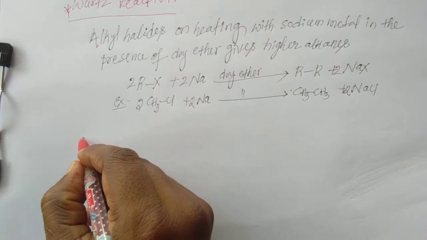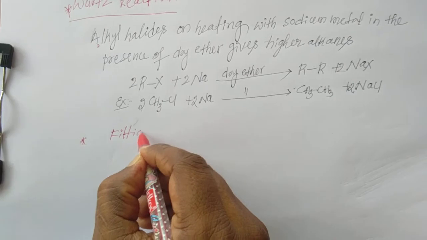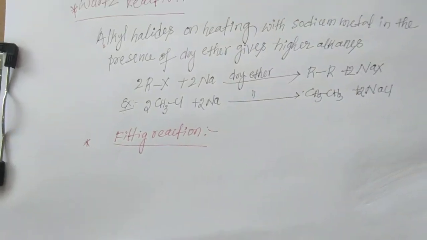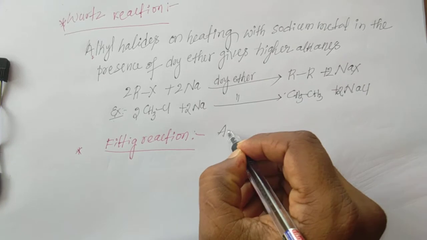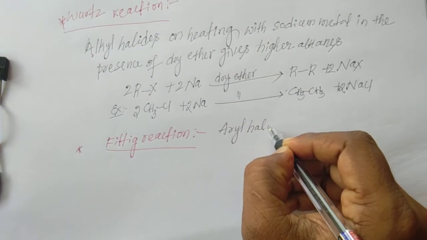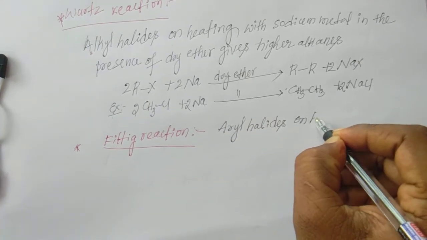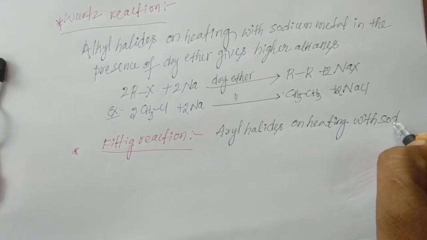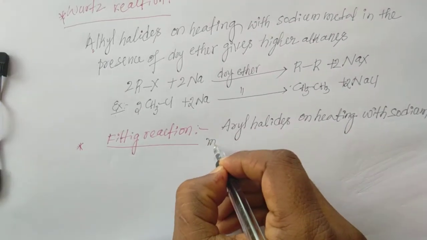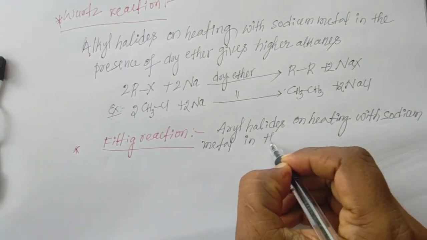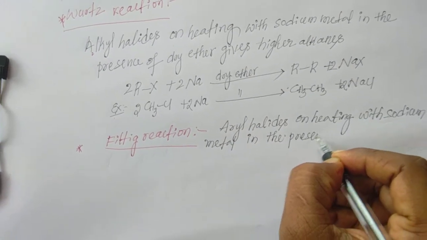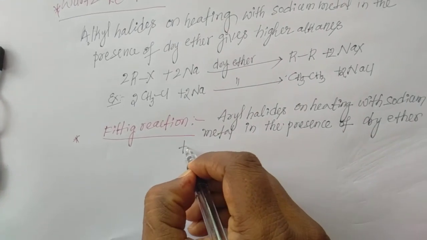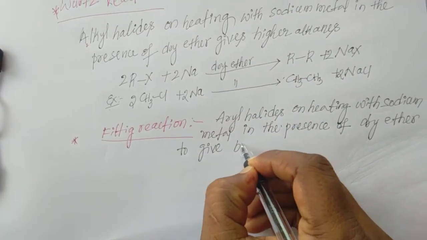Next reaction, Fittig reaction. Fittig reaction means aryl halides on heating with sodium metal in the presence of dry ether to give biphenyls.